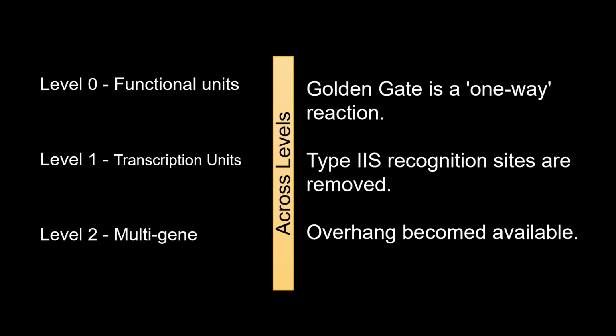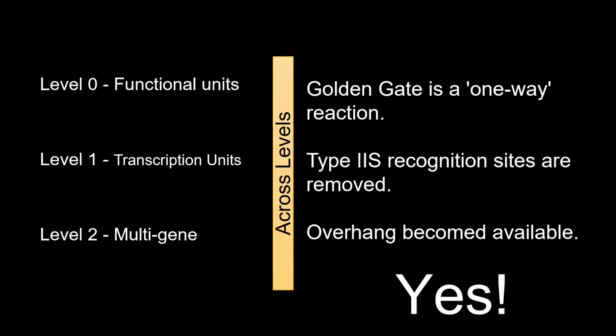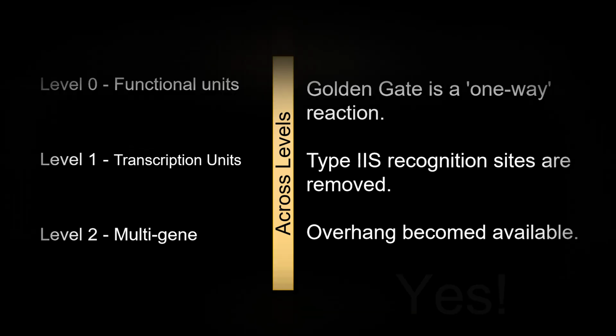In the case of vertical reusability, you can reuse, for example, a level 0 overhang for a level 2 assembly, since Golden Gate is a one-way reaction. During assembly, the type 2s recognition sites are physically removed. Since the enzyme is no longer present, that overhang cannot be released again, making it available for the next assembly.